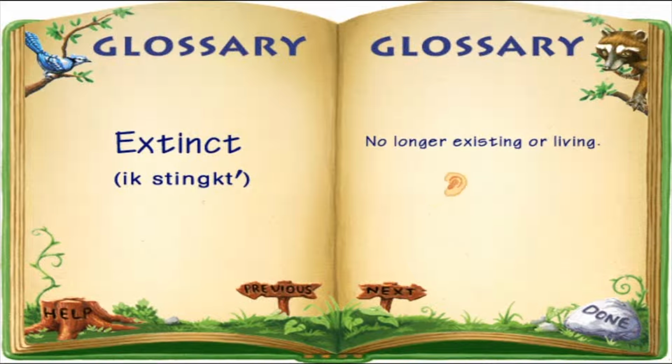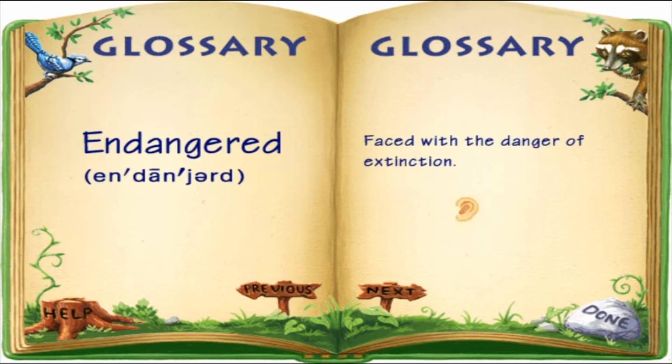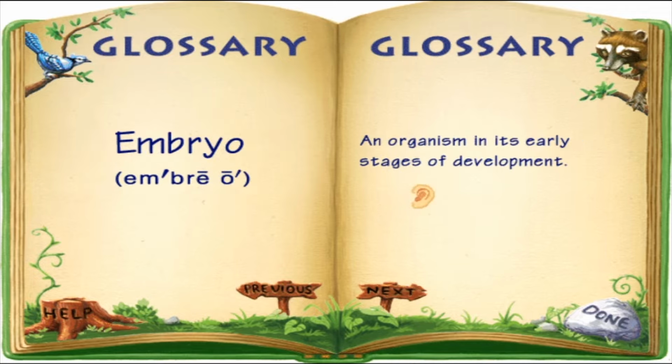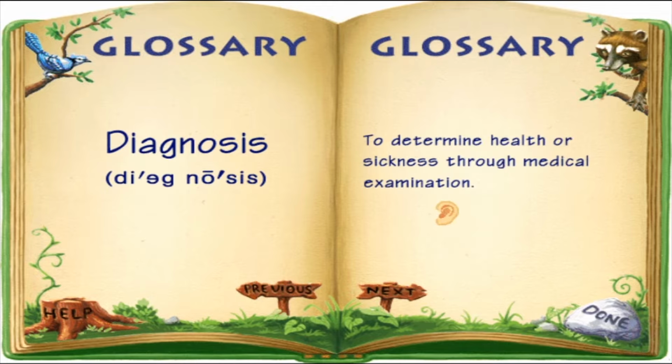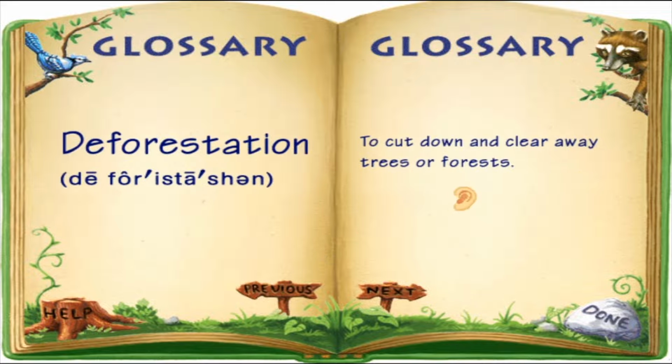Extinct. No longer existing or living. Environment. The habitat surrounding an organism or a group of organisms. Endangered. Faced with the danger of extinction. Embryo. An organism in its early stages of development. Diagnosis. To determine health or sickness through medical examination. Desert. A dry, often sandy region of little rainfall, extreme temperatures, and very little plant life. Deforestation. To cut down and clear away trees or forests.